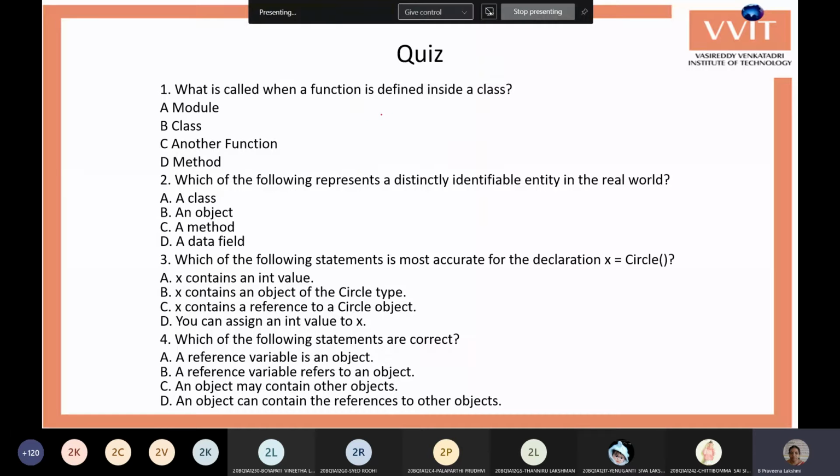Once, try to answer these questions. What is called when a function is defined inside a class? Is it called a module, a class, another function, or a method?